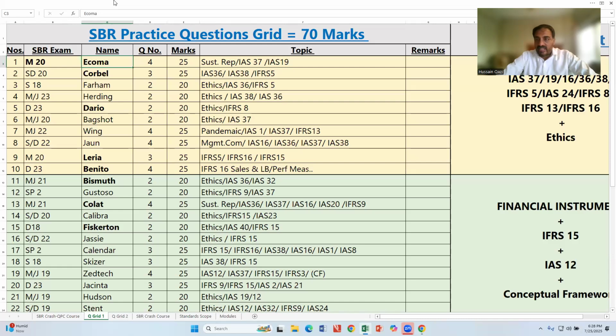Then go for Corbel. Is Corbel available? Yes. Farham available? Yes. Heading? Yes. Backshot not available. Wings not available. So you need to attempt the rest of the questions by yourself.